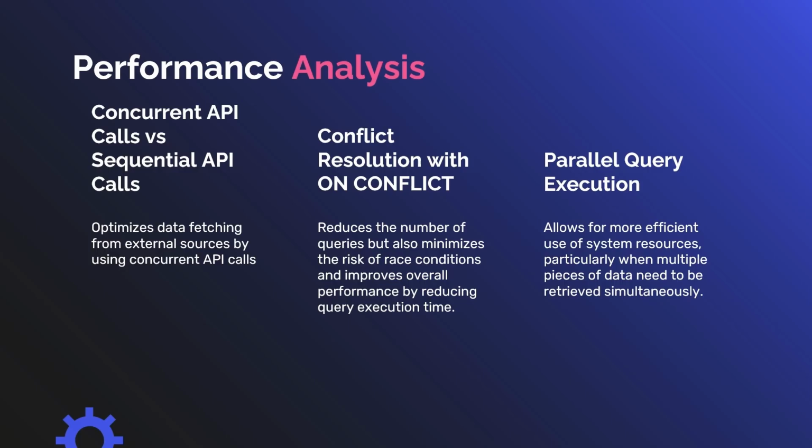Next, I'll be covering the performance analysis and optimization we have implemented for our app. For our API calls, we have optimized the overall response wait time and data processing by having concurrent calls over sequential calls. In cases where you have to handle both insert and update queries, we make use of on-conflict resolution to minimize potential race conditions and optimize the overall query logic. Lastly, we practice parallel query execution whenever simultaneous data retrieval is required to achieve a significant reduction in latency and a faster response time for users.